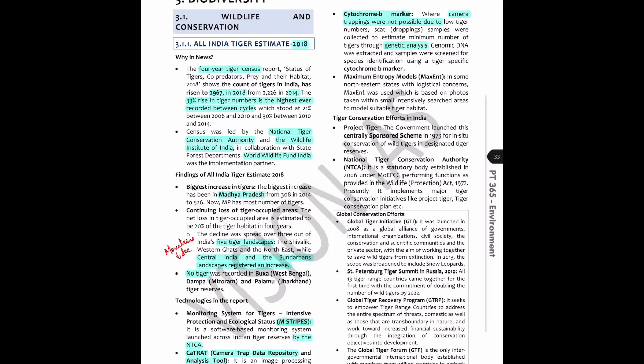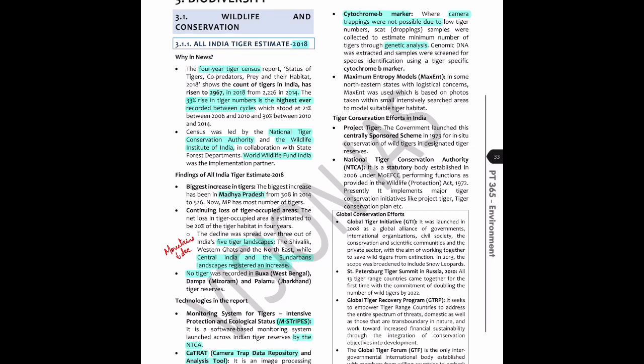Now a lot of people here won't really understand what's going on, like what is a cytochrome B marker, but I have a bio background, so I'll be able to remember here. So this is a genetic marker, and what a genetic marker is, is that every individual organism has certain DNA bases that are arranged uniquely for that individual. You have some patterns in your DNA, and that can be used as a marker to identify, okay, this DNA means this person, right? So that's why we're identifying tigers through their cytochrome B marker on their DNA.